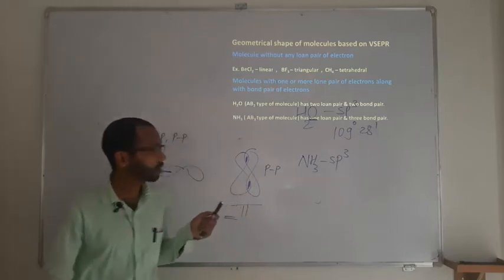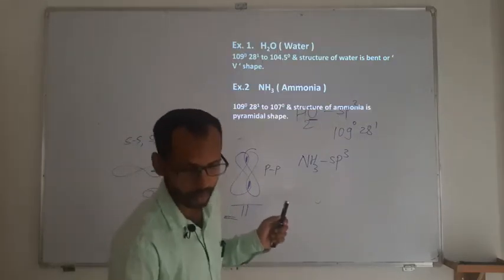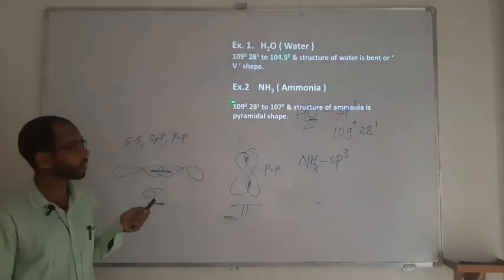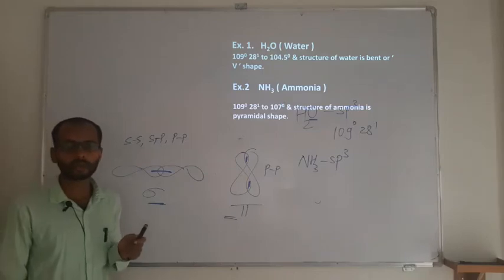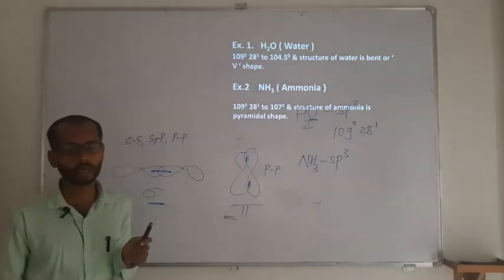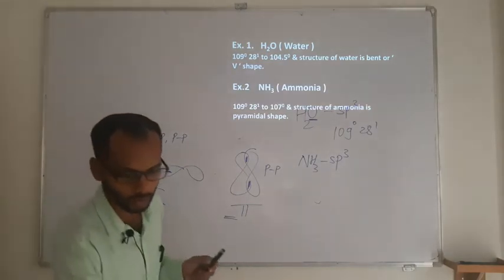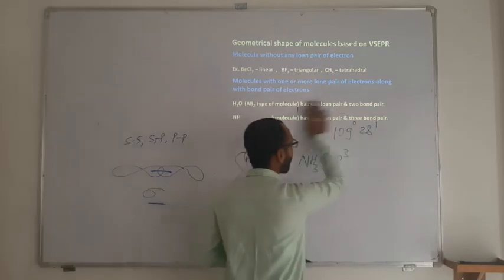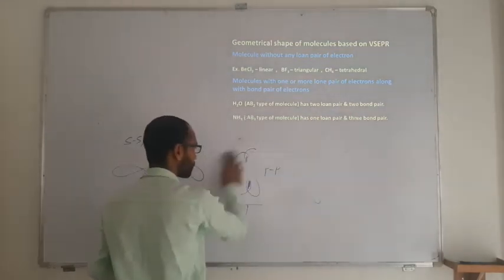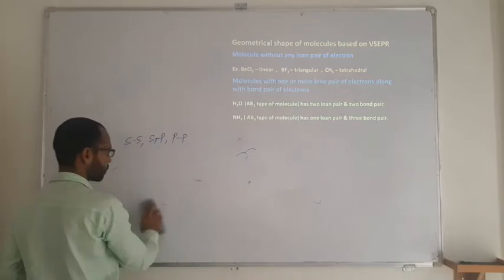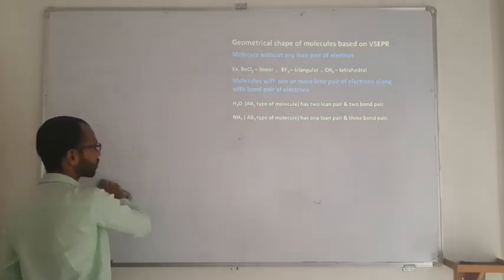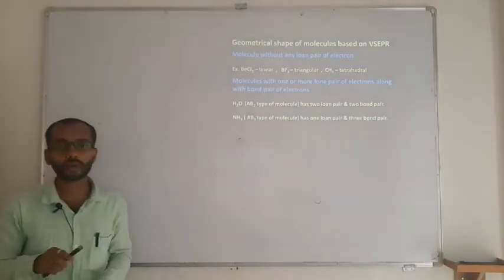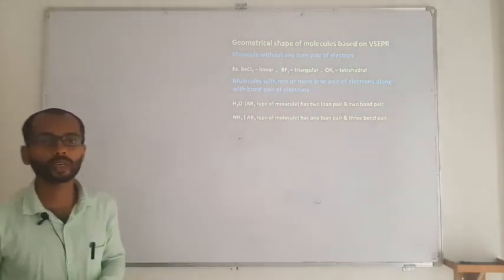So these are the cases. Water has an angle of 104.5 degrees, whereas ammonia has 107. This is because of the repulsion between lone pair and bond pair, and also the lone pair. VSEPR theory is going to play a more important role provided it has a lone pair on the central atom.